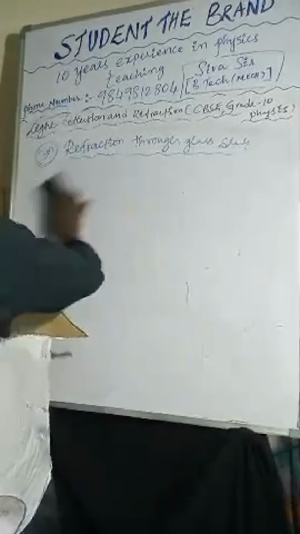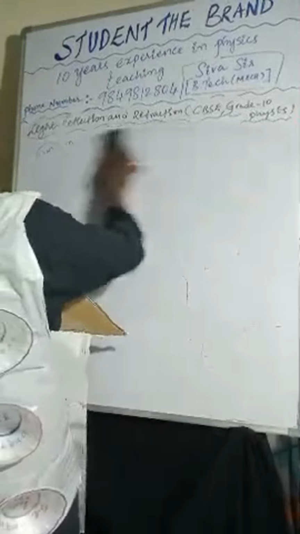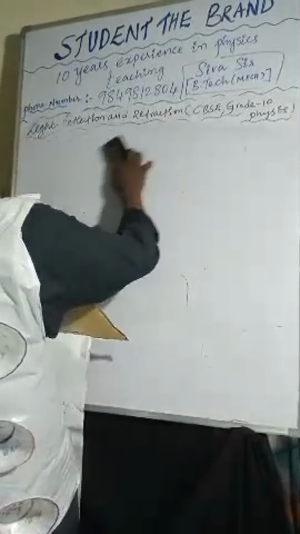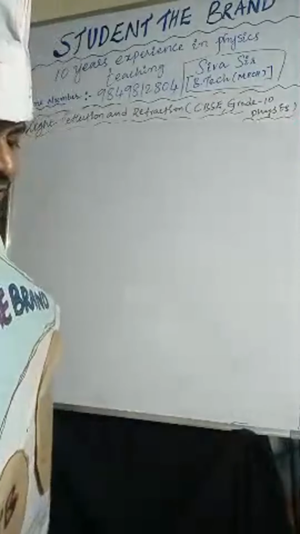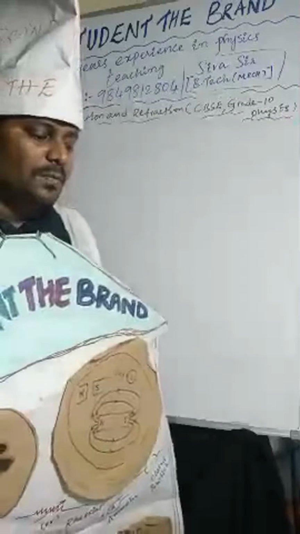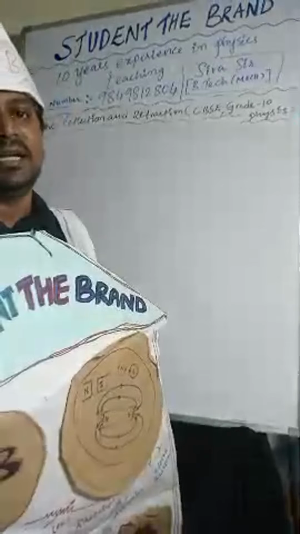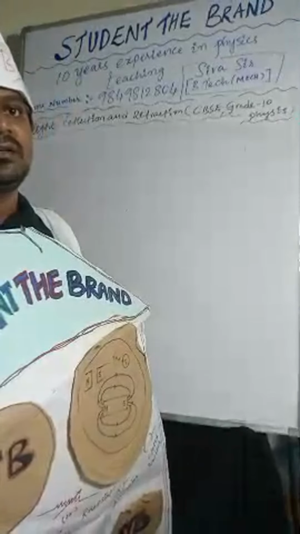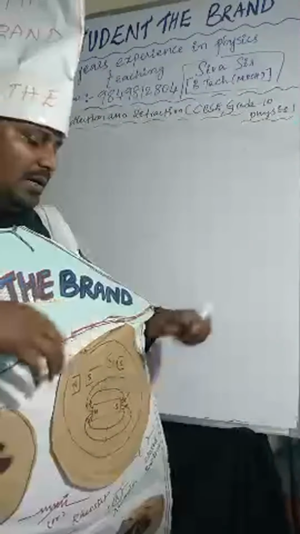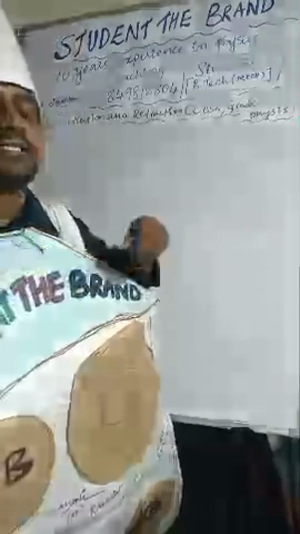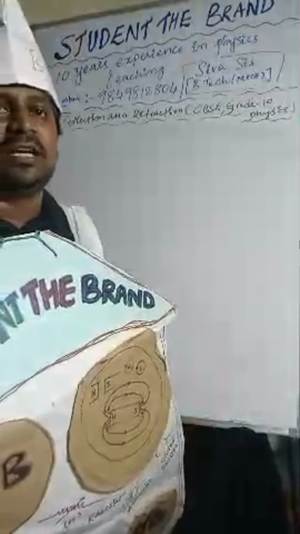Okay, we are going to the next one. Refraction through glass slab is completed. Next, we will discuss refractive index. Based on refractive index, we have to do problems. So related to refractive index, we have to do problems. We will also work on lenses, ray rules and image formations.